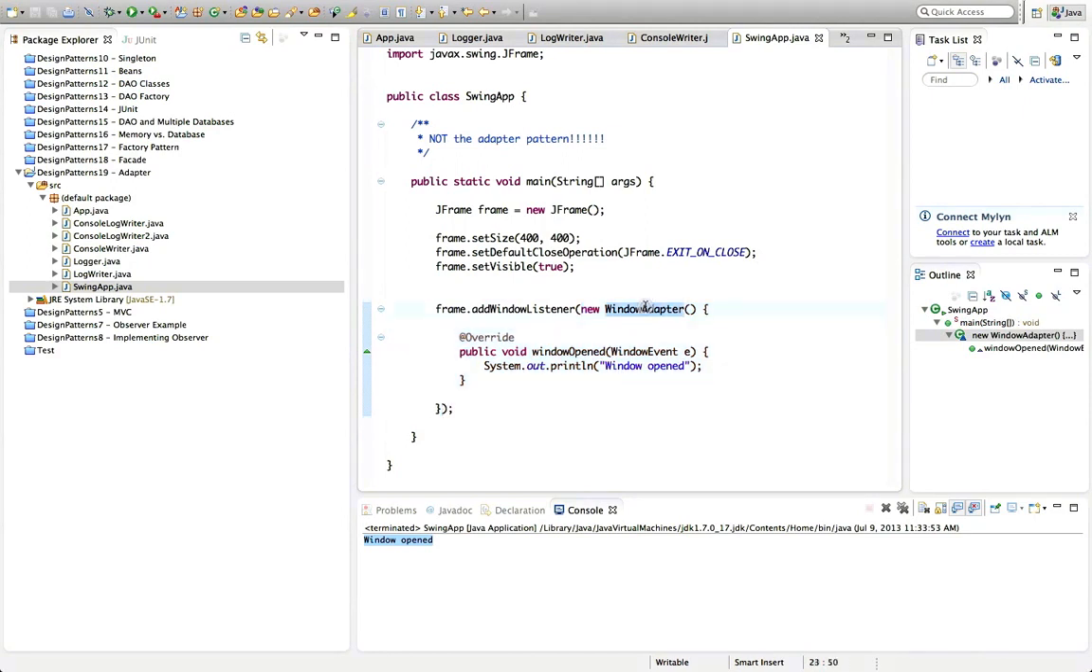So you might be confused by that, and if you are, don't worry, you're not going crazy. It's just that this is probably written before the adapter pattern was really prominent or thought of widely. I don't know, something like that. It's kind of misnamed.